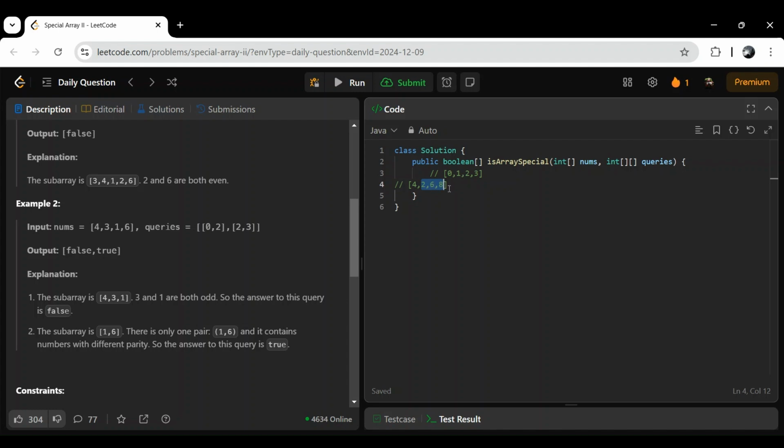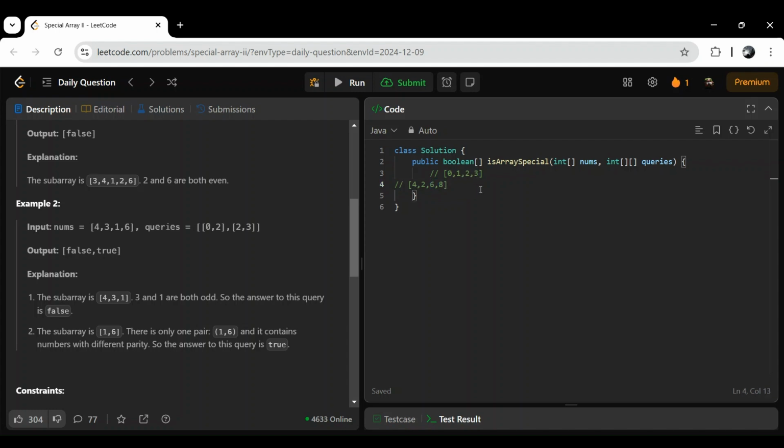That means 2, right? So I will do end minus start. So end, prefix of end minus prefix of start. So end is 3 minus 1 is 2. Okay, because we have to exclude the first one, right? So similarly, from here to here, we have only one pair. Okay, so 3 minus 2 is 1.